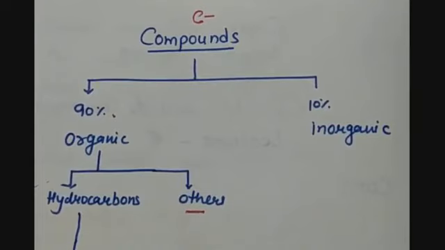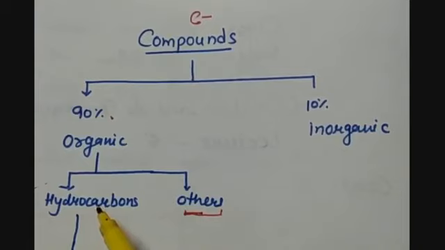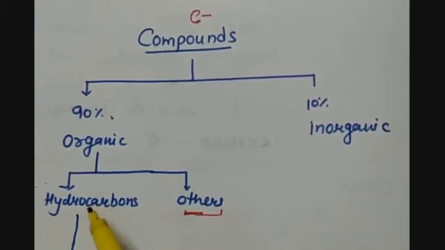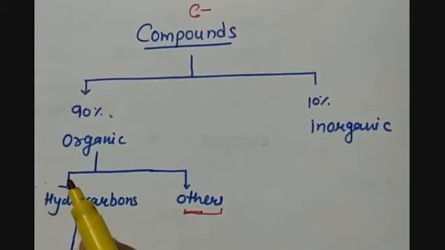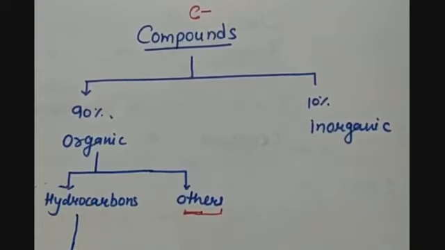Now these hydrocarbons can be open chain, branch chain, or they can also form ring structures. These hydrocarbons are further classified into two types. One is saturated and second is unsaturated. So let us see what are saturated compounds, what are unsaturated compounds.